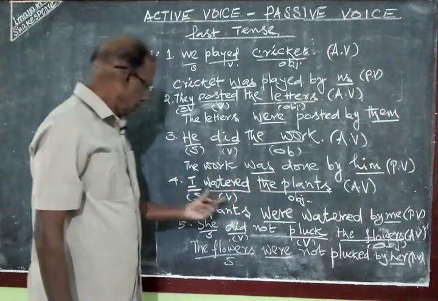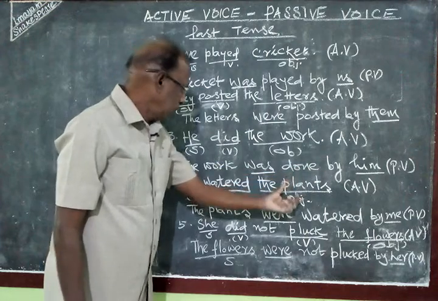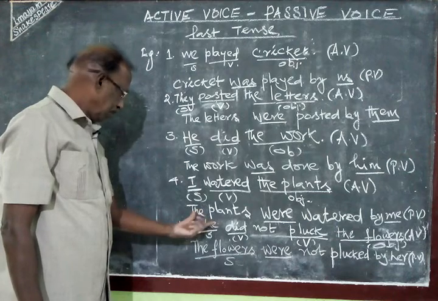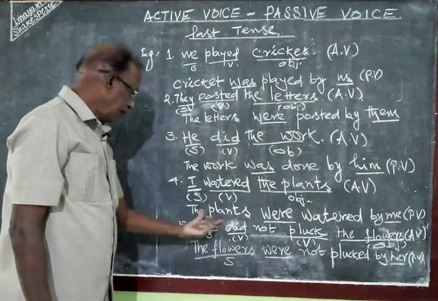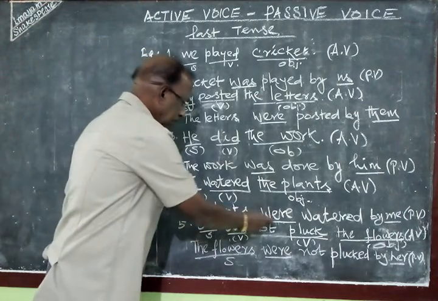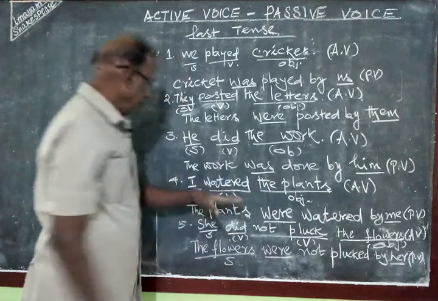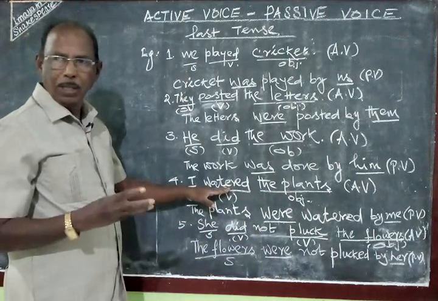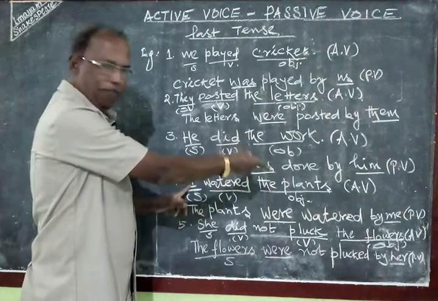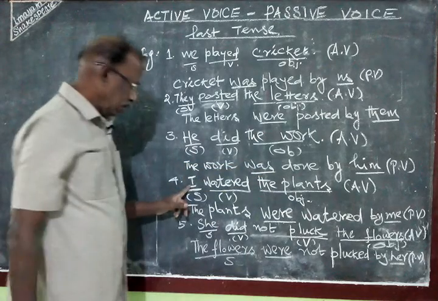Then the fourth one, I watered the plants. Subject, verb, object. The plants, plural. So the plural object will become the plural subject here. The plants. Since the plants is in plural form, we are adding the plural auxiliary form of the verb. The plants were watered by me. Watered by me. So I has become me. That also I have given in the table yesterday. We can go through it.